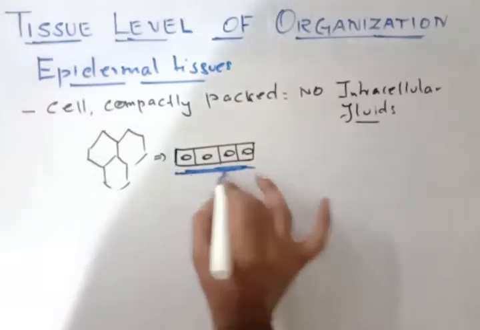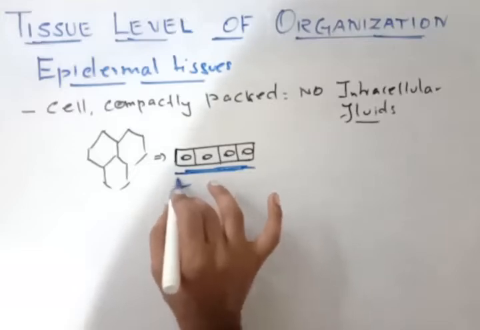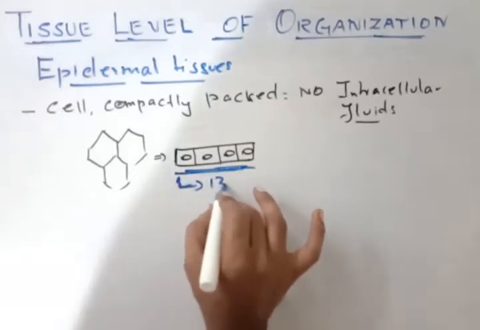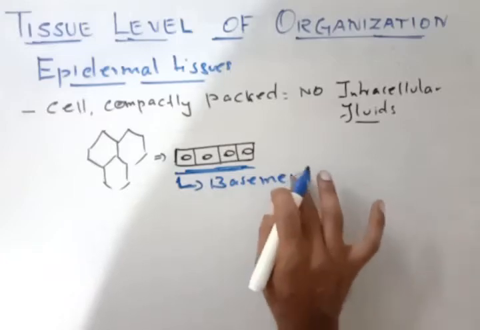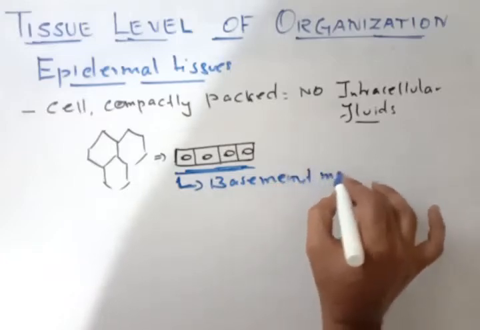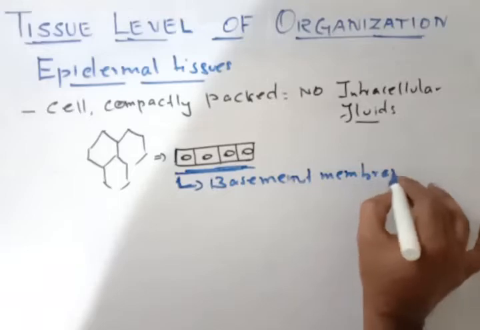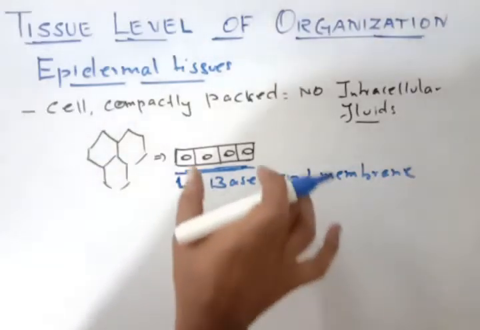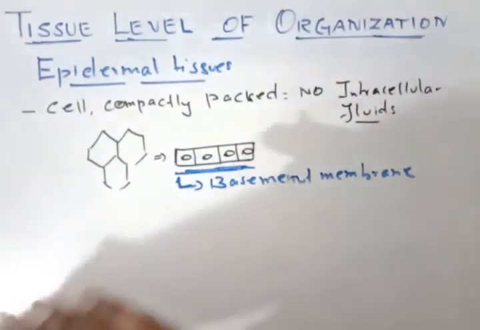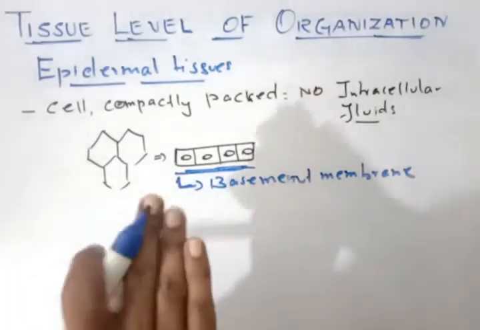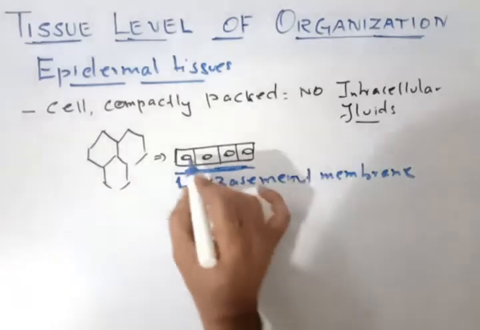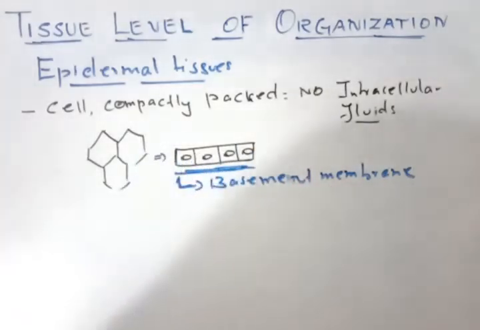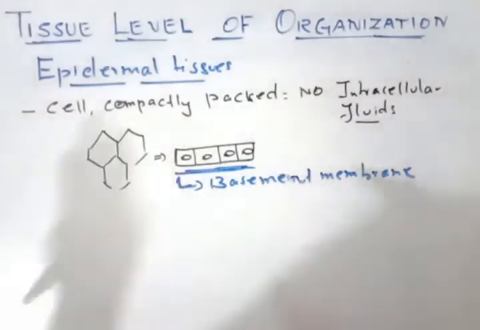This membrane is called the basement membrane. Now, there is a reason why this epidermal tissue is seated on the basement membrane. You can see the nuclei are very prominent, in the center, and the cells are very compactly packed.